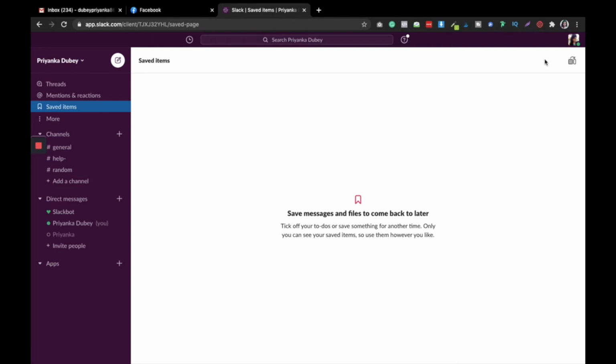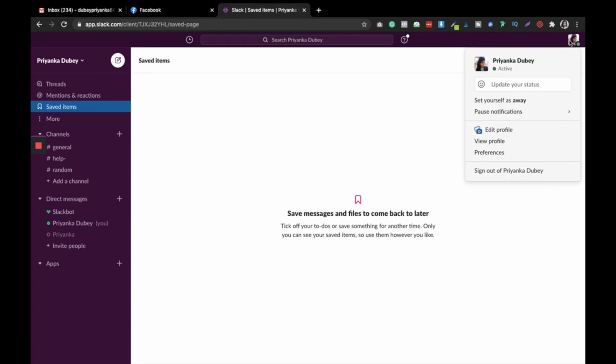It's simple, it's easy. Also, if you go to this section and you don't want people to see your active status, that is as you see in Facebook Messenger or in Instagram, where your active status is shown up. Similarly in Slack, here also your active status is shown up here.